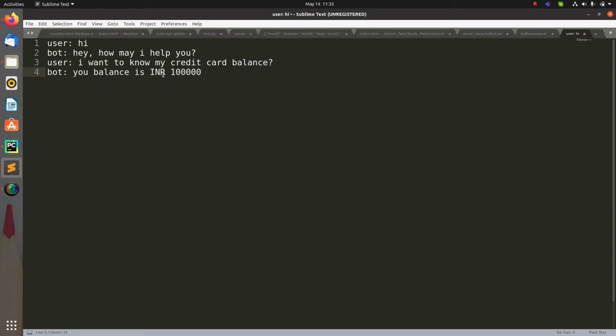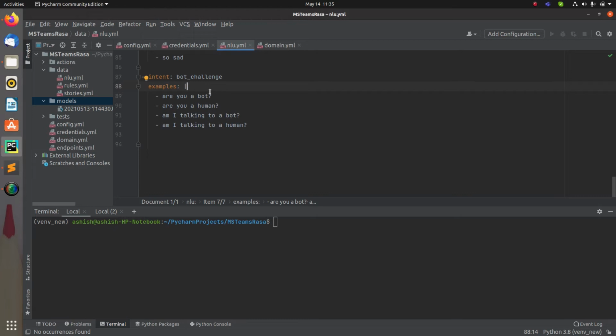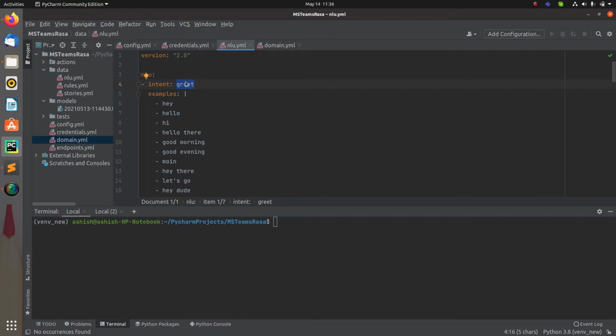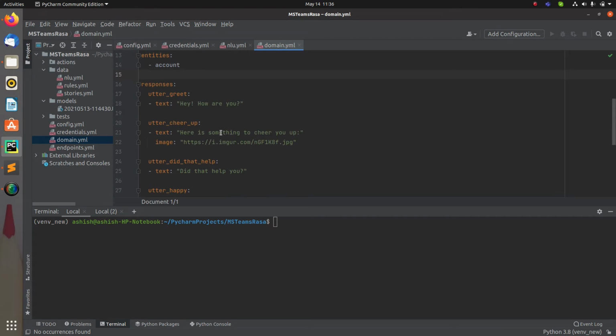So for that, let me now modify this part. First of all, let's go to the domain part, because the greet part is already there, so I can use it directly to create my story. When I say hi, as per the stories, it will call, hey, how are you? So I want to change it to, hey, how may I assist you? This is the message that I will get.